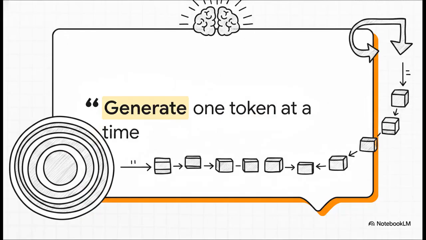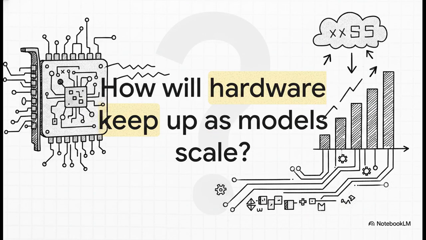And honestly, this brings us to the big epiphany of this entire explainer: generating one token at a time. This colossal, mind-bending 8-step pipeline we just went through, with its 4,096 dimensions, 96 transformer layers, and 128,000 probability calculations, literally runs from scratch just to spit out a single fragment of a word. And then it loops back, adds that new word to your prompt, and runs the entire gauntlet all over again just to find the next word. Over and over and over again. When you truly understand the sheer mechanical reality of what's happening under the hood here, the fact that these models work at all, let alone in real time, is an absolutely staggering feat of human engineering.